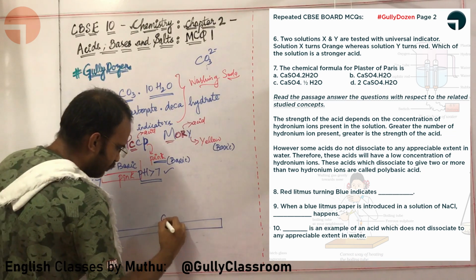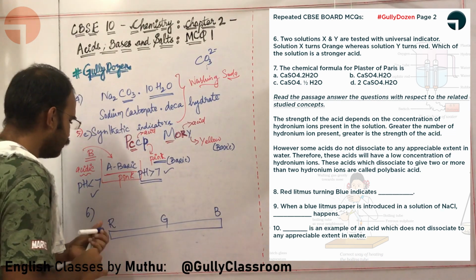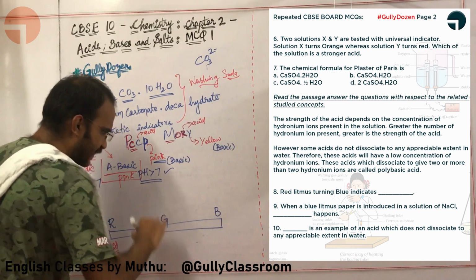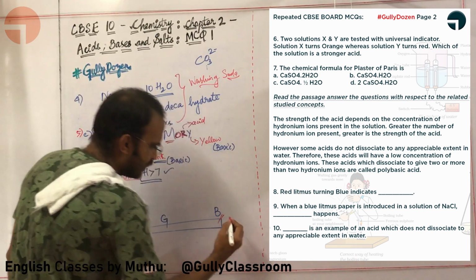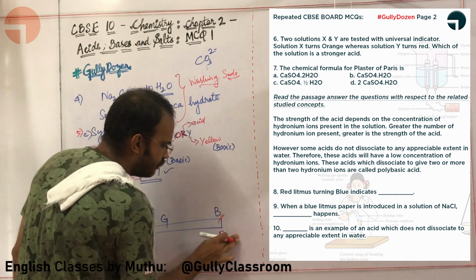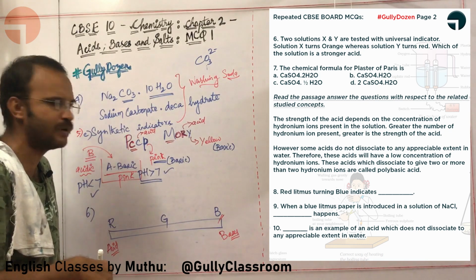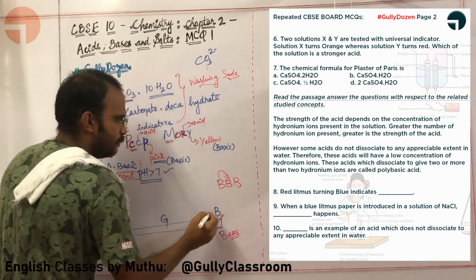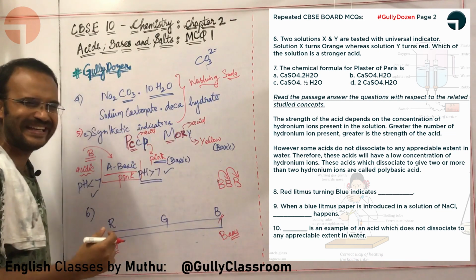Red, here there will be green, and here there will be blue. Whenever you get an acid, it will be red in color. Whenever you get a base, it will be blue in color. Sir, how am I supposed to remember this? B: bases are bitter, and bases become blue in universal indicator.